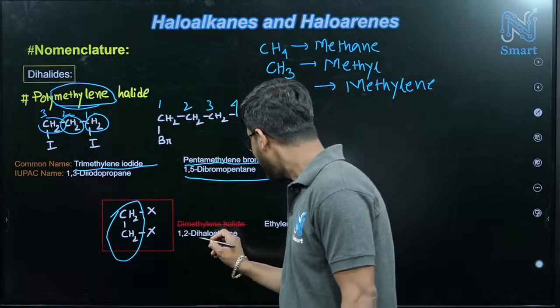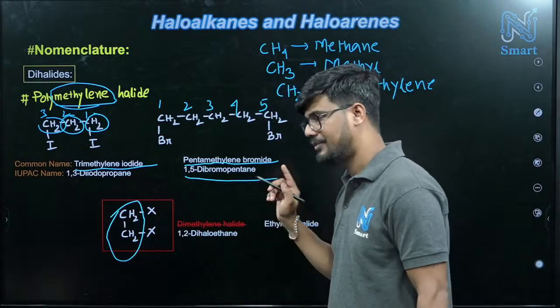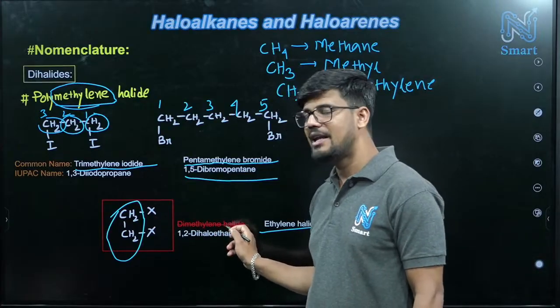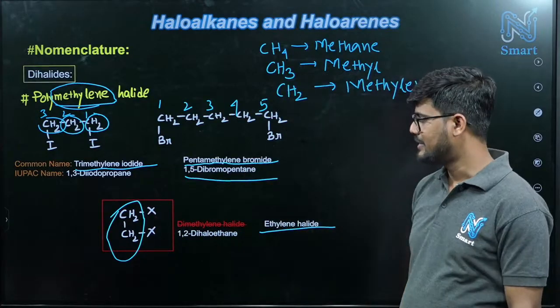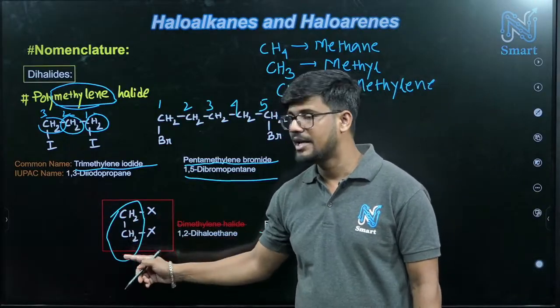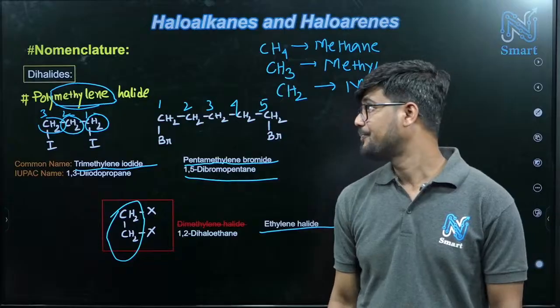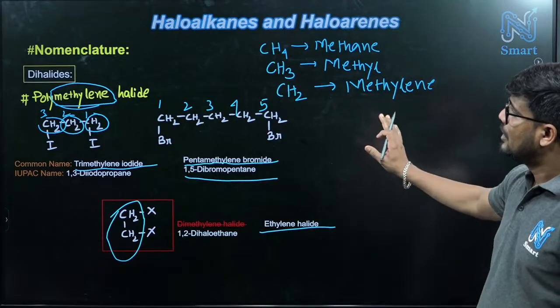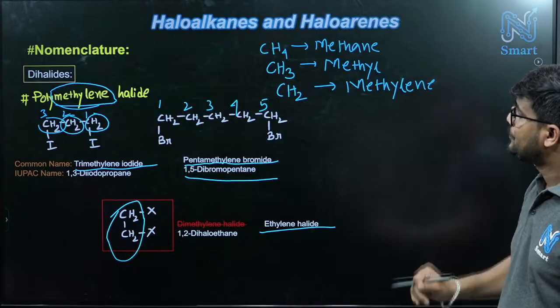We will write ethylene halide. Dimethylene halide will not be the correct answer in this case. And 1,2-dihaloethane will be its IUPAC name. So the nomenclature up to here is done.